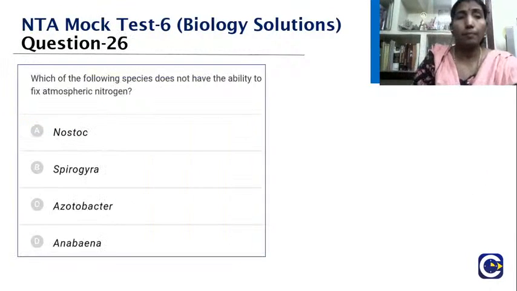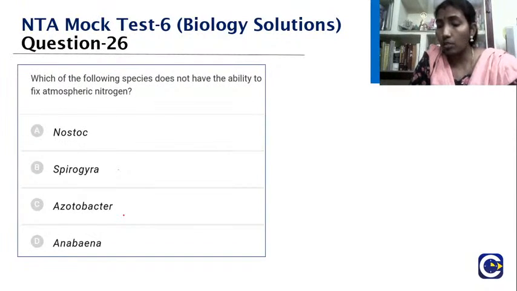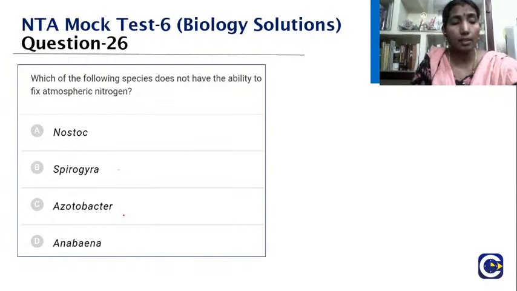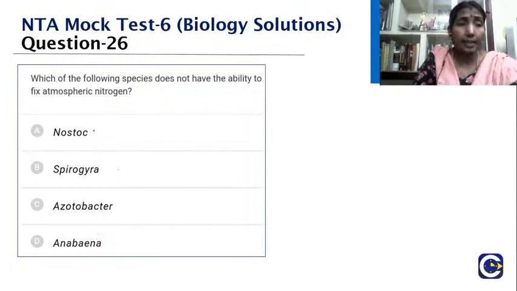Okay, Neelambari? Which of the following species does not have the ability to fix atmospheric nitrogen? Nostoc, Spirogyra, Azotobacter, Anabaena. This is a very direct question. I hope children you will post this answer. Yes, what is the answer, ma'am? The answer is Spirogyra, because we all know that Anabaena and Nostoc are